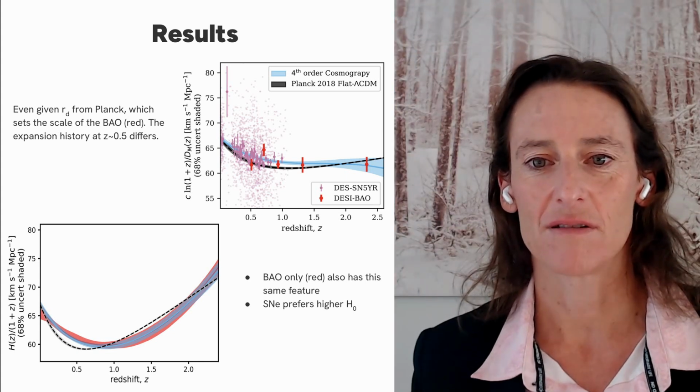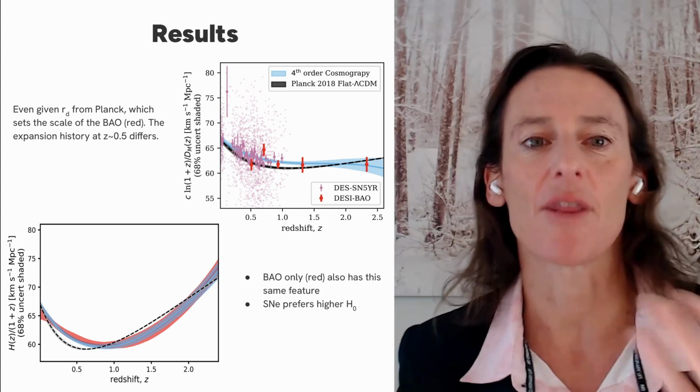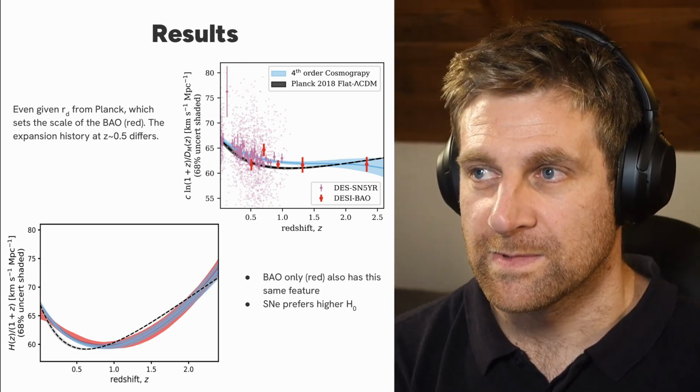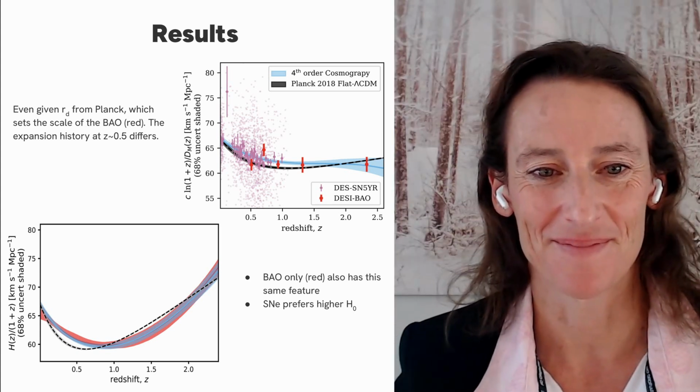So it's not saying that the low redshift calibrations are wrong. It's just another way of showing that there is that tension there. Something's wrong. Yeah, something weird is happening. Okay, cool. Yeah, let's wrap up now.